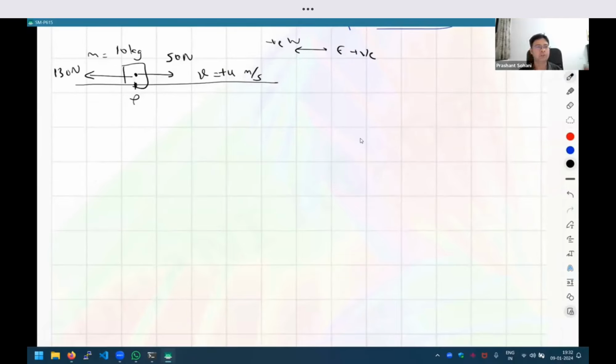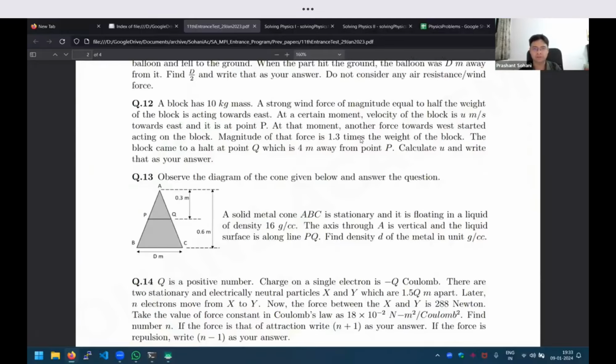And so what is important is the net force, the sum total of all forces: 50 to the right and 130 to the left. So the effective force is 80 newtons to the left, right? Because the 50 will get cancelled by 50 to the left. So this is the total force acting on that object.